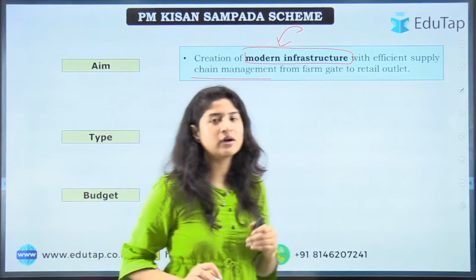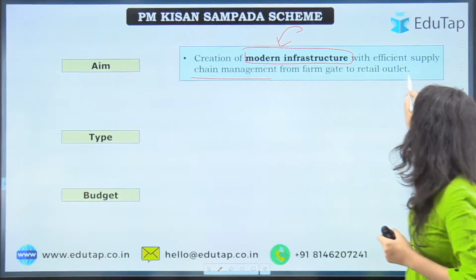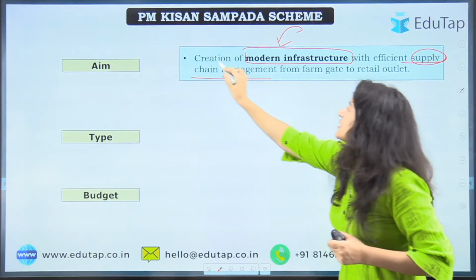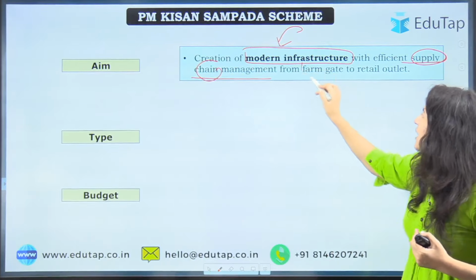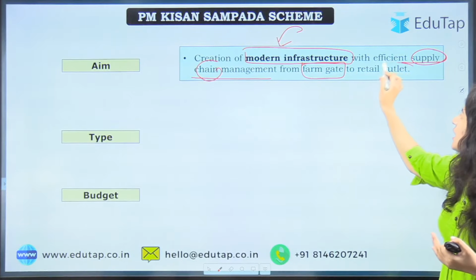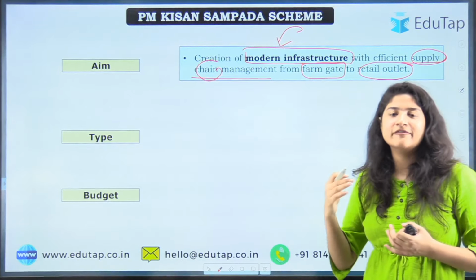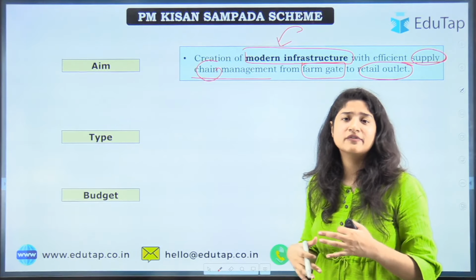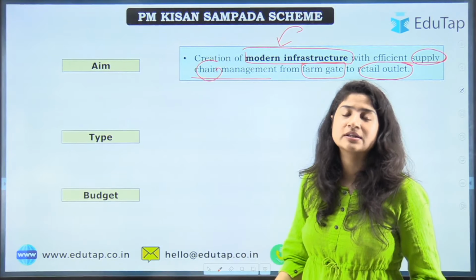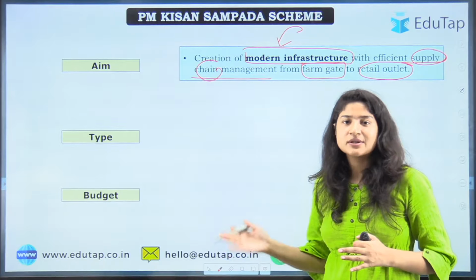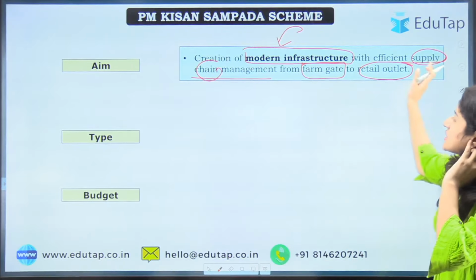What does this supply chain management mean? What is the supply chain? See, we know the produce goes from the farm gate till the retail outlet, and there are various steps, right? There can be different modes of transportation that are used, and there are different outlets that come in between. So this is known as the supply chain.